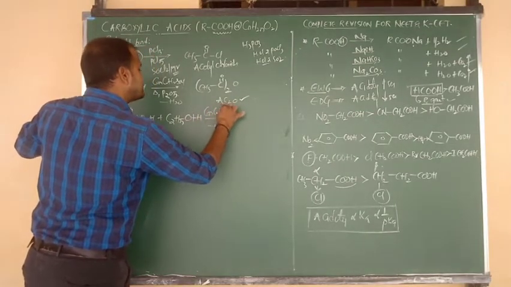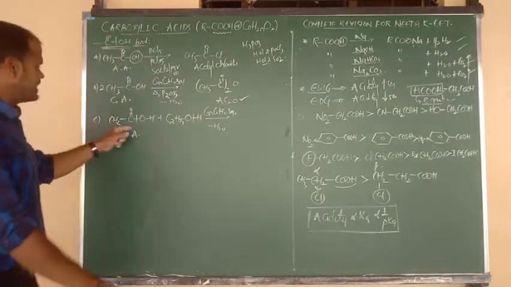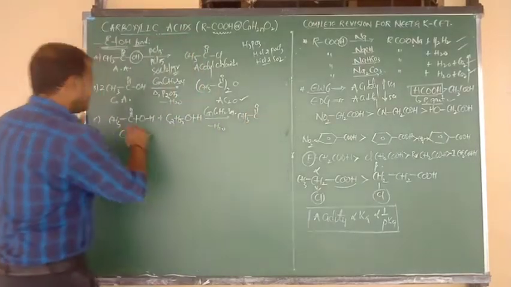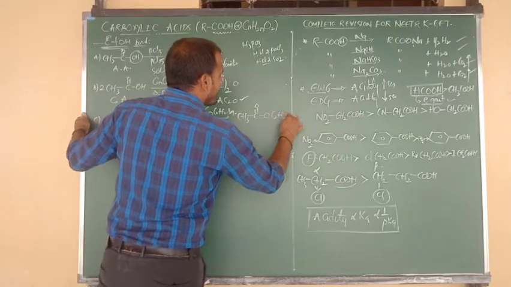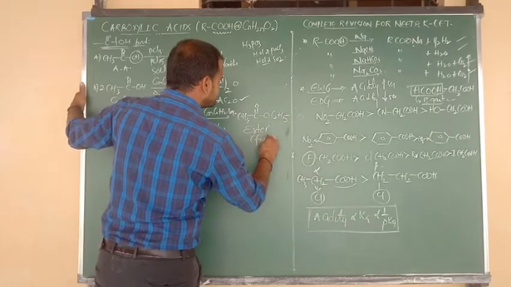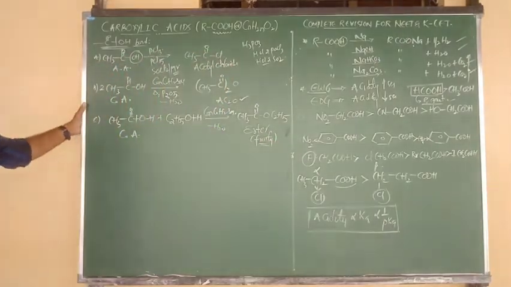So the dehydrating agent is nothing but concentrated H2SO4. Club the remaining parts: CH3 bonded to C double bond O. The next group is O bonded to C2H5. So the name of this compound is ethyl acetate, and we can also say an ester. This is the fruity odor, or fruity smell, ester that you are going to get.